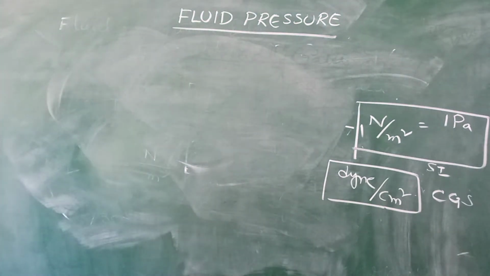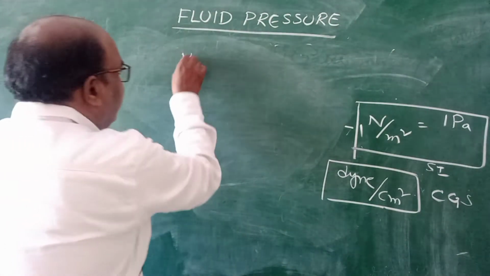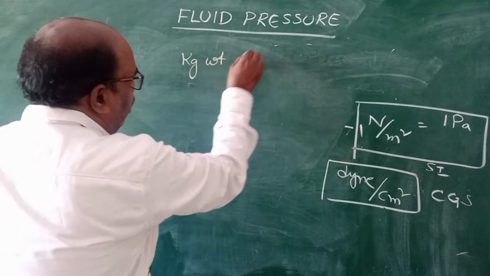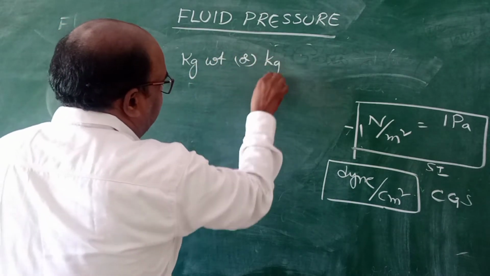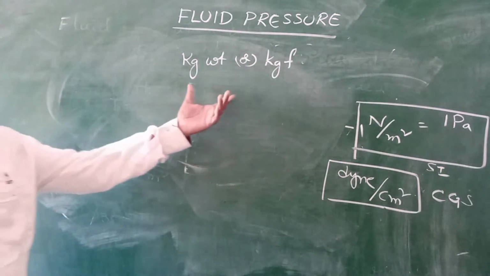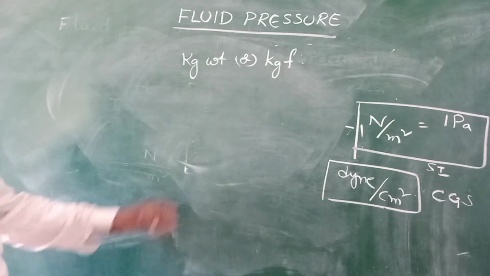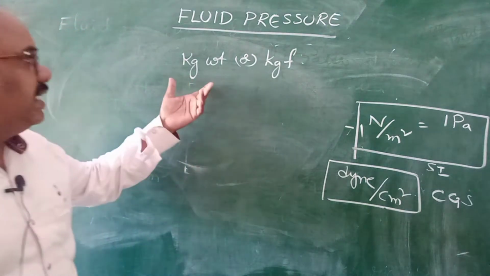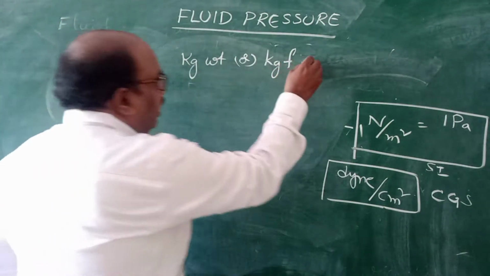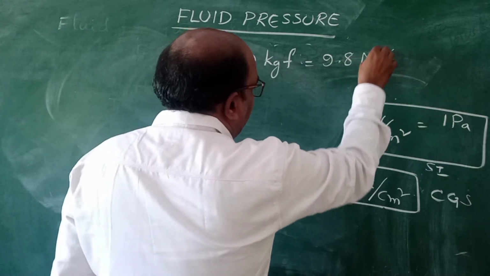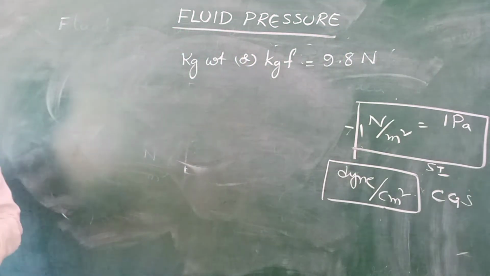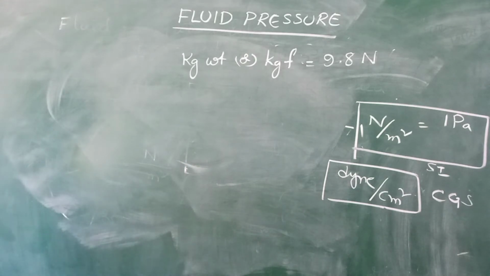Now see children, observe carefully. 1 kg weight, or 1 kg force, is weight or force in terms of gravitational force. If you want to say gravitational force, don't use Newton. In place of Newton, you use kg weight or kg force. Remember children, important: 1 kg weight or 1 kg force is equal to 9.8 Newton. Please note down.